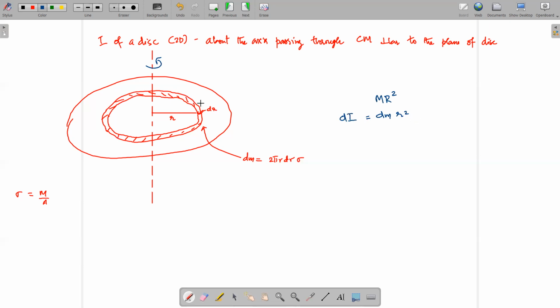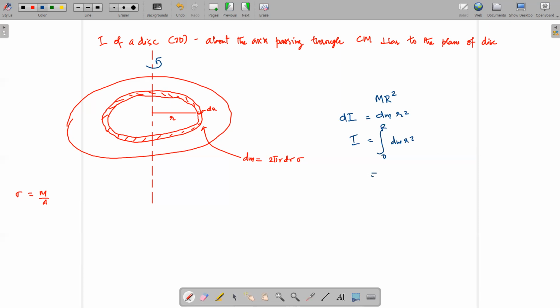That is the moment of inertia of the element ring. Or I is equal to integral of dm r square. Let the radius of the disk be capital R. So we can substitute the limits 0 to capital R.